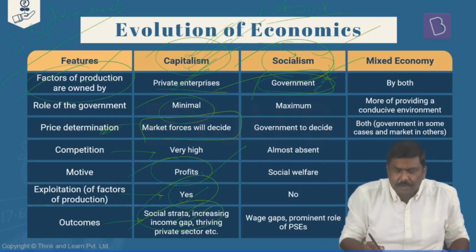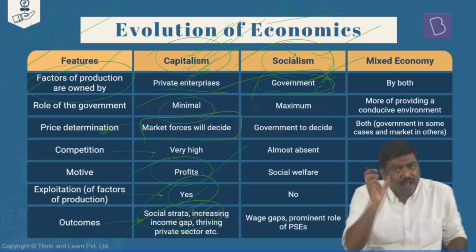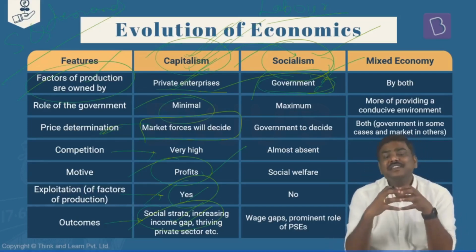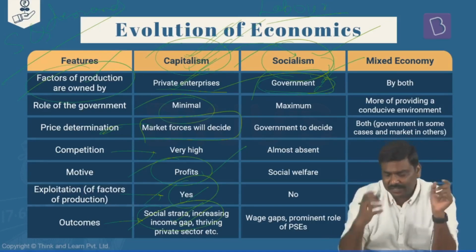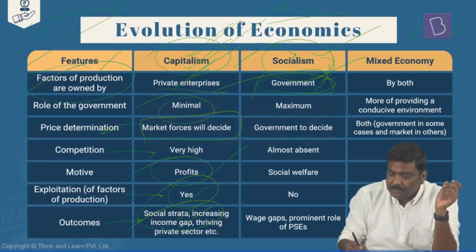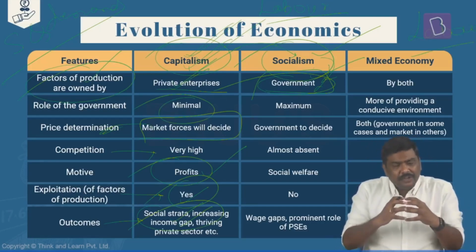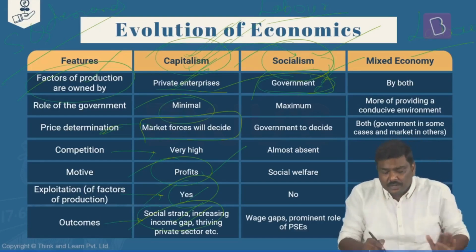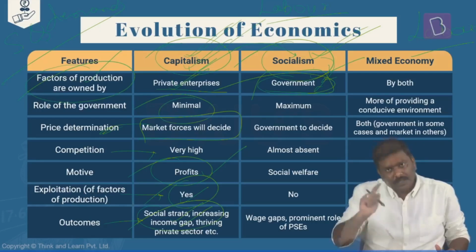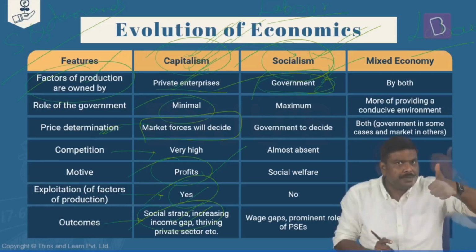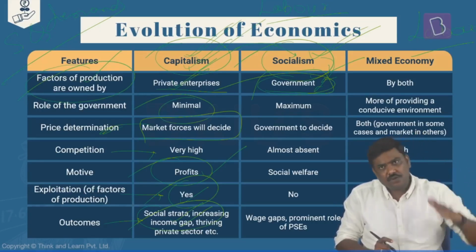In case of socialism, the majority of the production is actually done by the government. Factors of production are owned by the government. And because I stated that there is a collective ownership of the factors of production by the society, labor is generally not supplied as one of the factors of production here. Having said so, what are the important features of the idea of socialism? The role of the government is maximum in case of socialism. The government will decide what should be produced, how much should be produced, at what price it should be sold, and where it should be sold.